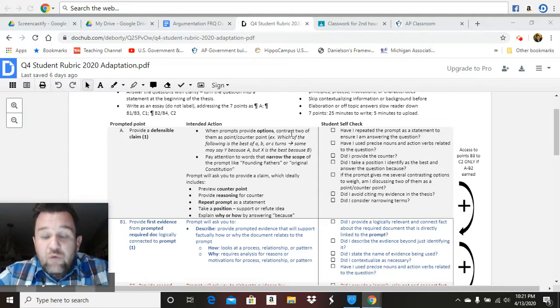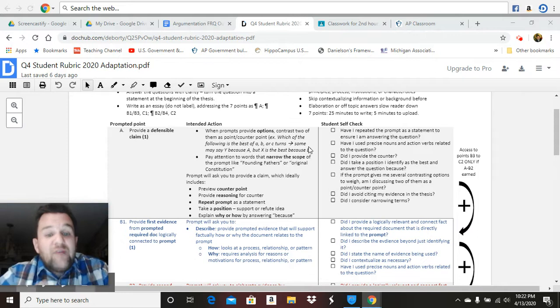So you want to contrast two of them as point and counterpoint, right? So which of the following is the best of A, B, or C turns into, some may say that Y because of A. So this is your counterpoint and the reasoning for your counterpoint. But X, this is your point, right? This is your thesis. This is your claim. X is the best because, right? And then we use that because it's going to help develop our line of reasoning.